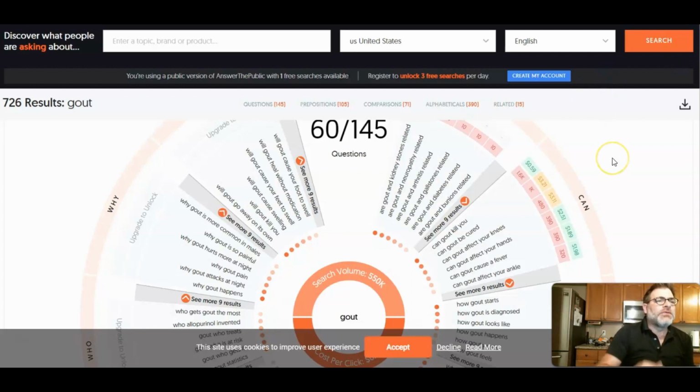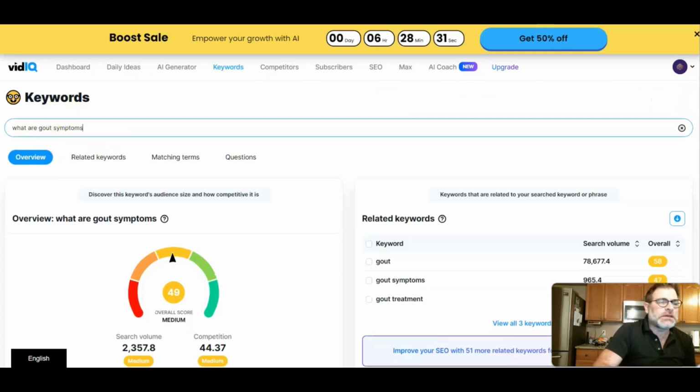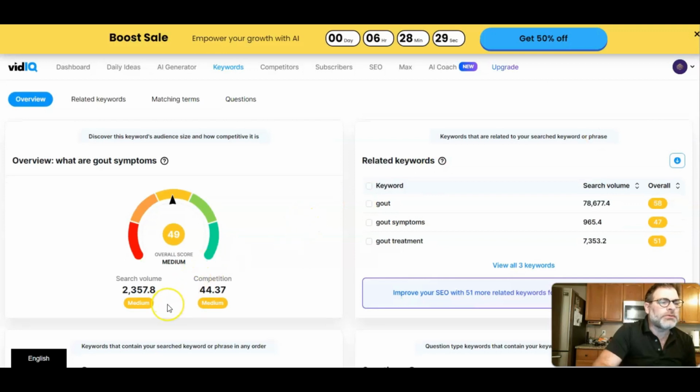All right. We've given you a lot of information so far. Again, I don't want to get off track, but let's go back to this VidIQ, which I really think is a great thing to have. What are gout symptoms? Now, you can see here, overall, search volume is medium, competition is medium, but I still want to cover it because there's a lot of terms and a lot of things that people are asking online about gout.